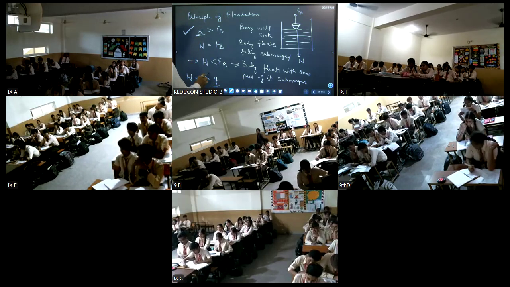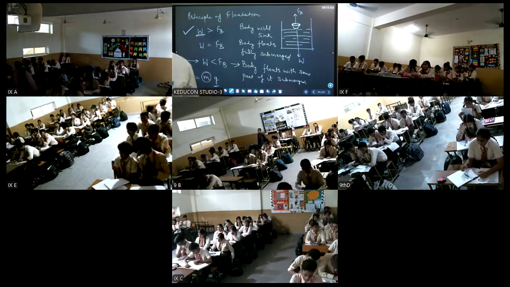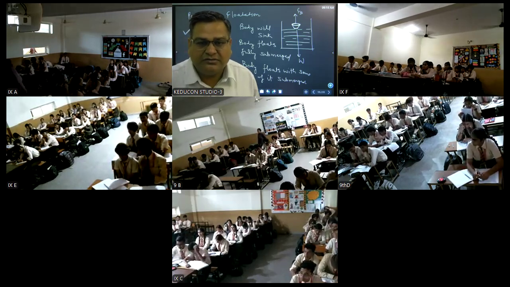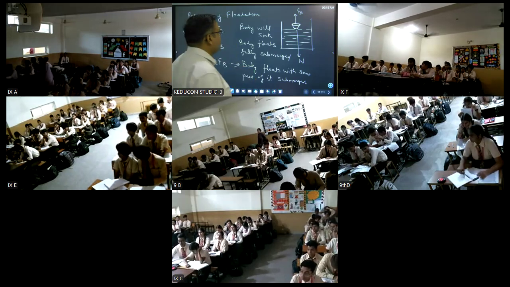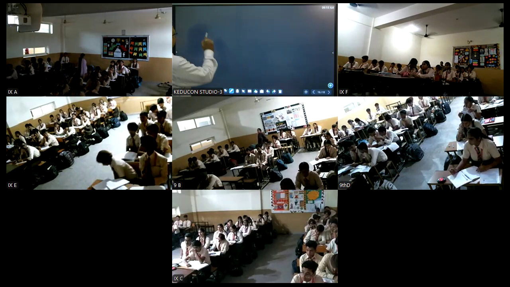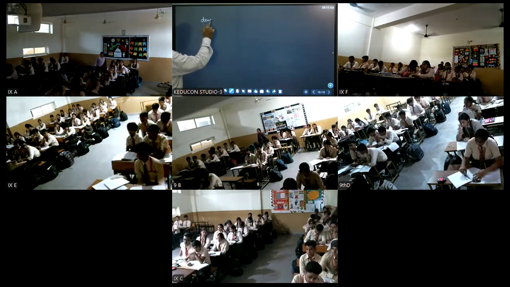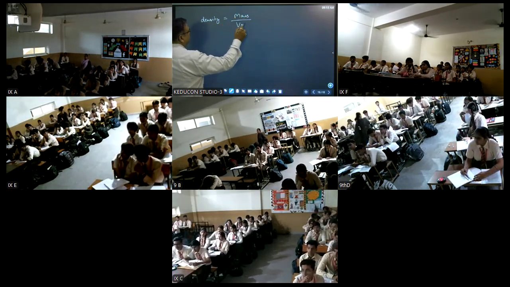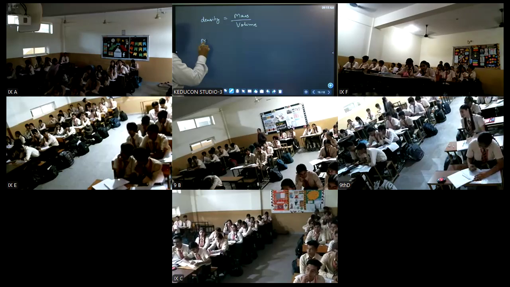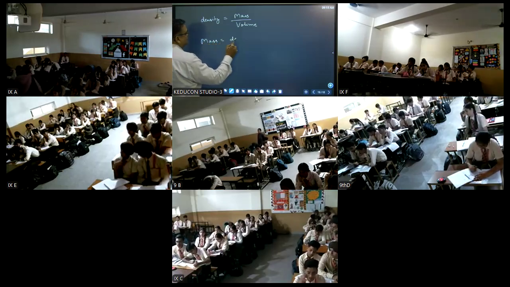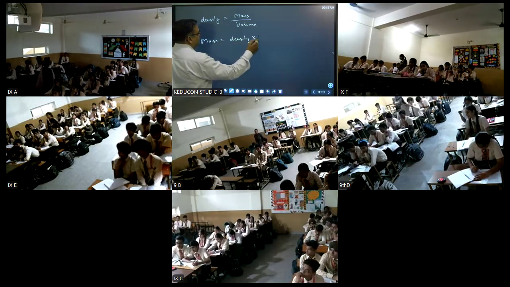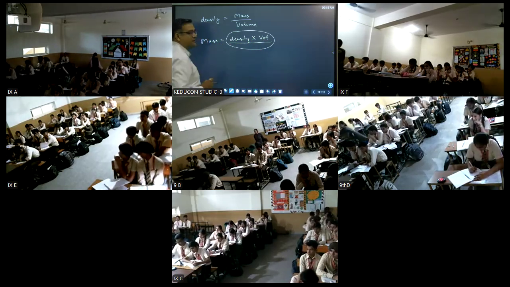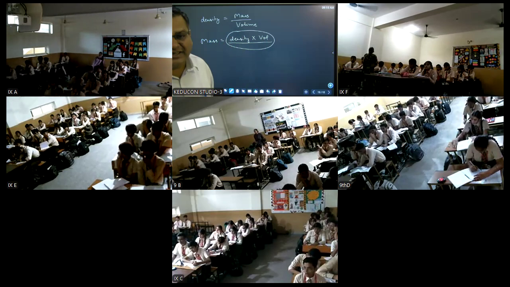g तो constant है बच्चों. So therefore what happens? Its mass increases. Yes or no? And what is mass equal to? Have you done this formula? Density is equal to mass upon volume, and mass will be equal to density into volume. Therefore, the product of these two will increase. Product of these two will increase or not?